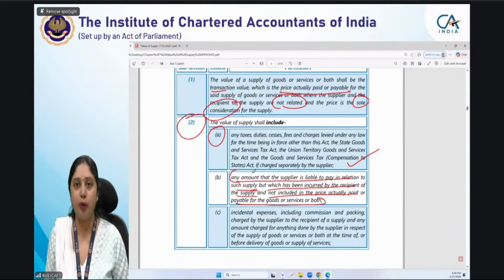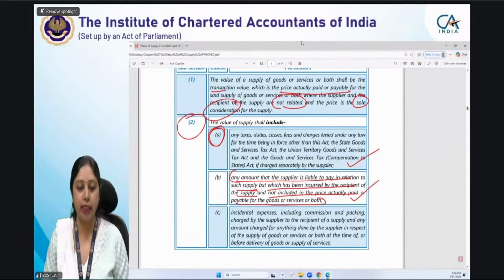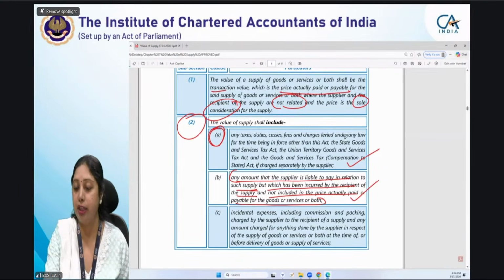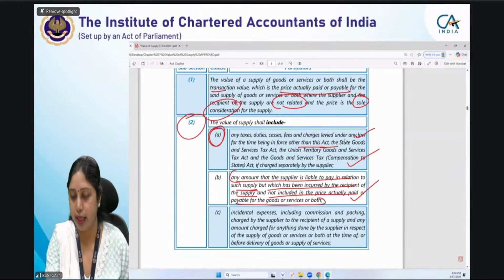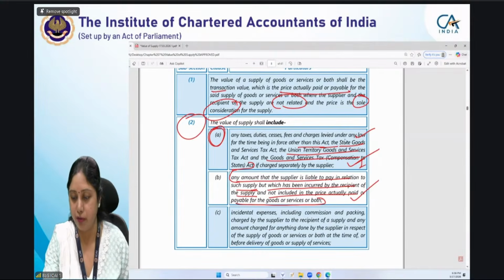So clause B has been covered. I hope nobody has any doubt. Now we come to clause A, where we said any taxes other than goods and services. Let us read this clause also. Any taxes, duties, cesses, fees, charges levied under any law other than this Act, meaning the CGST Act, SGST, UTGST and GST Compensation Cess Act, plus, if we read it along with section 20, IGST also.